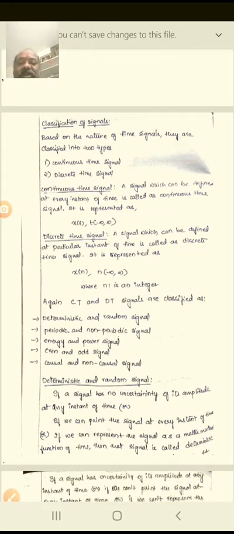So a signal which can be defined at every instant of time is called a continuous time signal, and it is represented as x of t, with time between minus infinity and plus infinity.